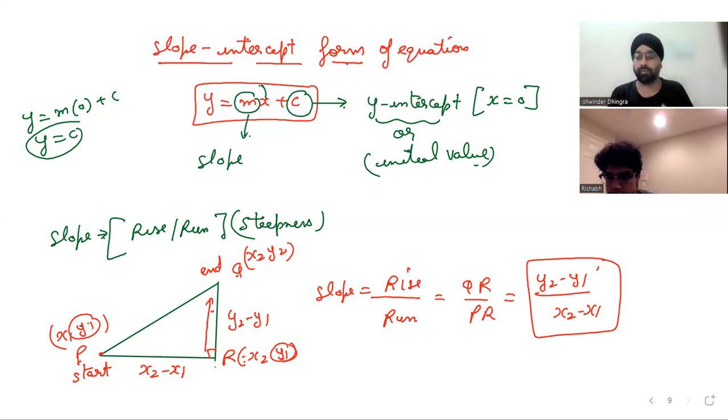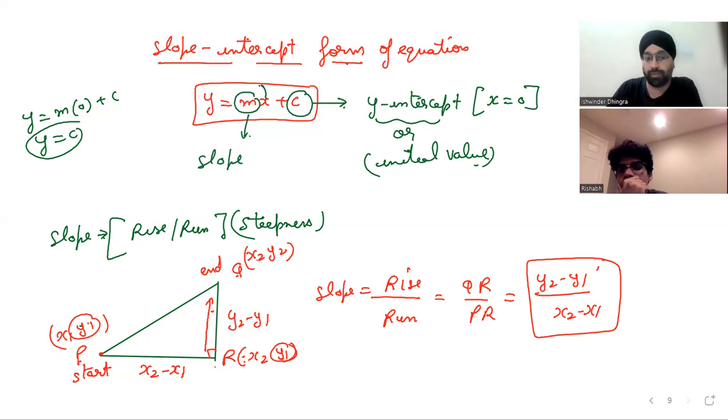So this is actually the meaning of a slope. You can take an example. I generally take the example of an aeroplane. When the aeroplane is taking off, it runs some distance on the x-axis and simultaneously it also gains some height on the y-axis. Can you understand what I'm trying to say? So that is actually slope. Slope is actually a steepness, how much there is a rise corresponding to the run.